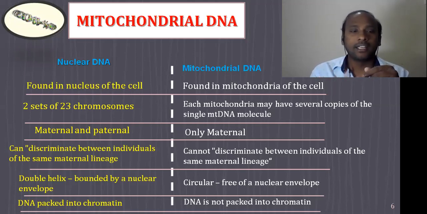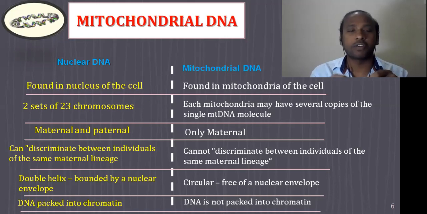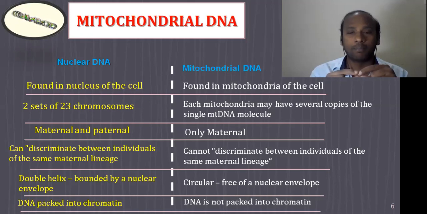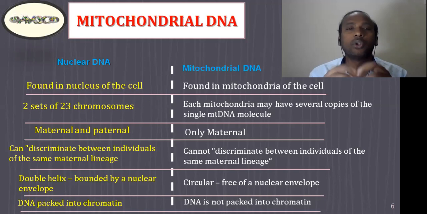No paternal side. That I'm going to discuss in subsequent slides. Nuclear DNA can discriminate between individuals of the same maternal lineage, but mitochondrial DNA cannot. Nuclear DNA is a double helix bounded by the nuclear envelope, but mitochondrial DNA is circular and free of a nuclear envelope.